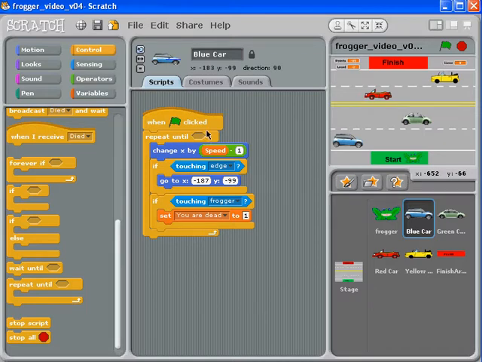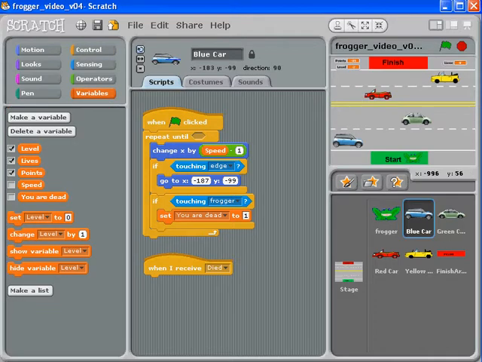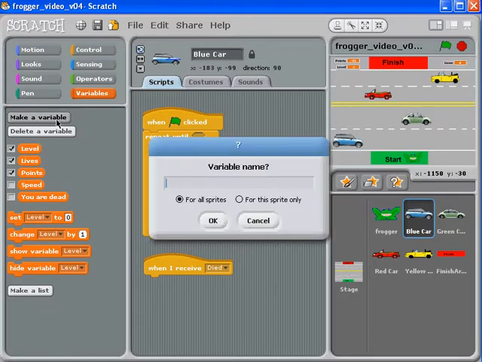What we want to do is something when we receive the message died. And when we receive the message died, we want this car to stop. So what we're going to do is create a new variable, and the new variable is called stop.